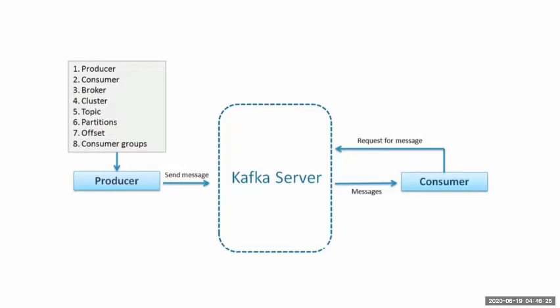I am giving an example for that. It is the best example of Kafka: you operate YouTube, right? And YouTube has so many channels. Whichever channels you have subscribed to, you get notified whenever the channel owner uploads a new video.